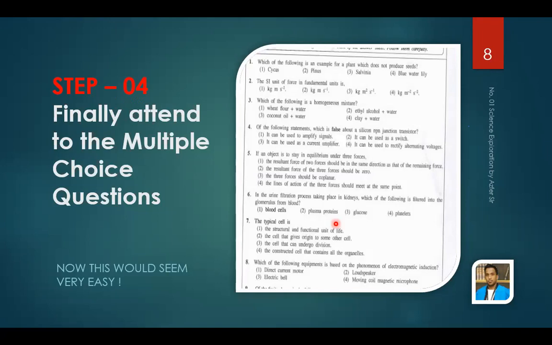Then automatically you will be able to see the progress you have gained by completing your structured essay and essay questions. But remember, at the beginning itself, don't take your MCQ papers. If you are going to start a revision process from today onwards, do not take your MCQ papers at the beginning. Keep your MCQ papers to the end, start with your structured essay, then your essay, and finally, when your examination is close by, you can start attending the MCQ paper. So this one should come last. Then when you answer the MCQ paper, you will find it very easy.